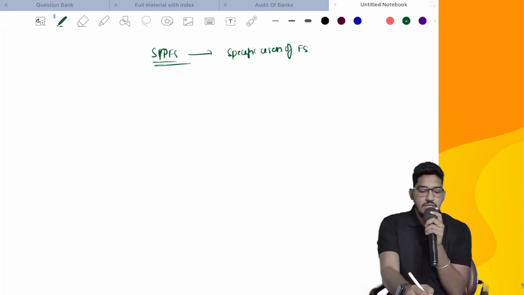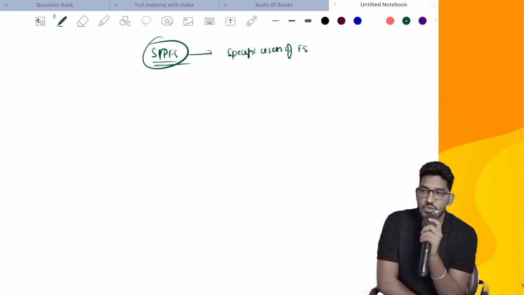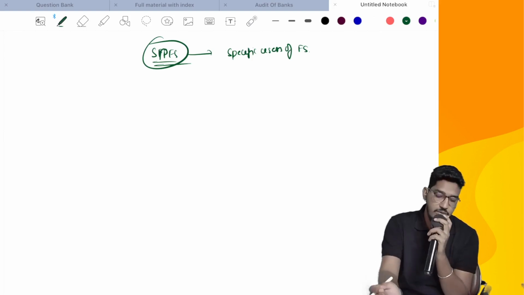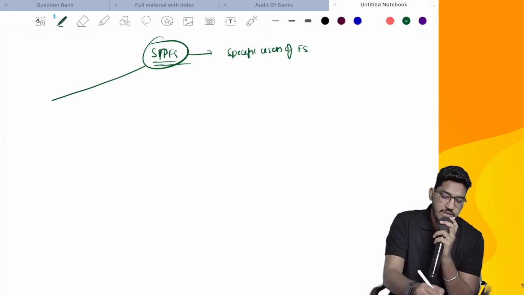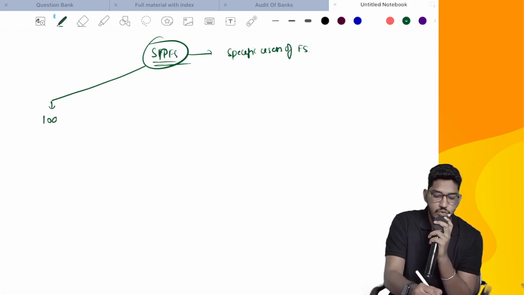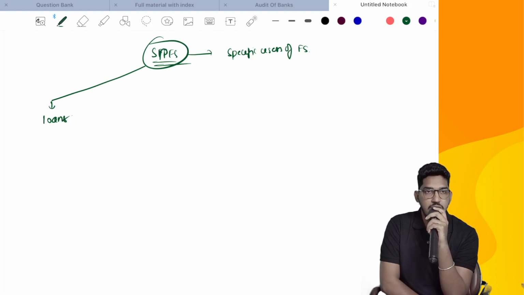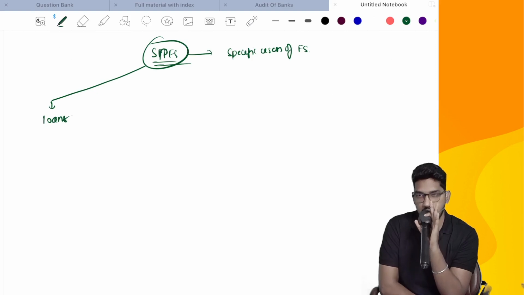Now let us try to understand a few circumstances why this might be needed, a few examples where special purpose framework might be needed. Number one, in most of the cases, we need the special purpose framework when we go for loans, when we go for funding. Especially when you go for funding, the banks might ask you to prepare the financial statements not on accrual basis.